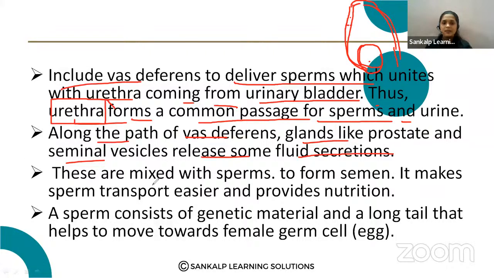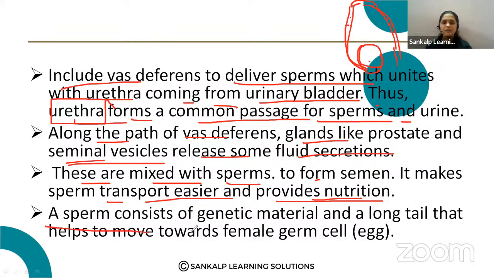Very important. These secretions are mixed with sperms to form semen, which makes sperm transport easier and provides nutrition. The secretions from the seminal vesicle and prostate gland provide nutrition for the sperms and help in easier transport of the sperm.